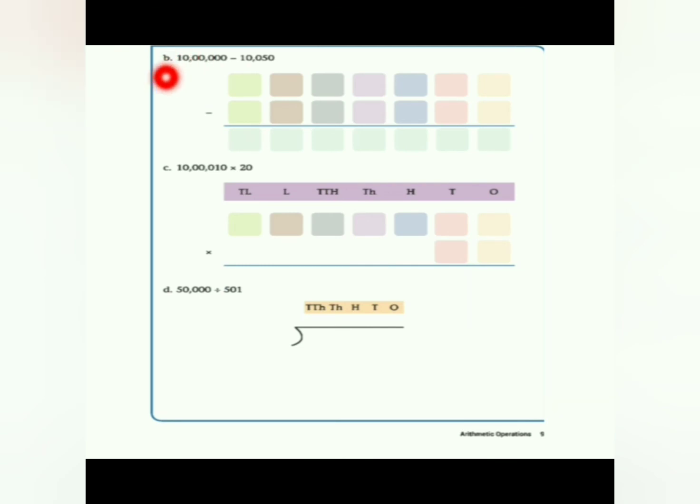You have to round off 10 lakh to the highest place, then 10,050 to the highest place. 10 lakh, if you are rounding off, you will be getting 10 lakh, then 10,050 as 10,000. After that you have to do the subtraction. Then see the C sum. This will be 10 lakh again, then 20 will be 20 only. After that you have to do the product, that means multiplication. Then see the D sum.